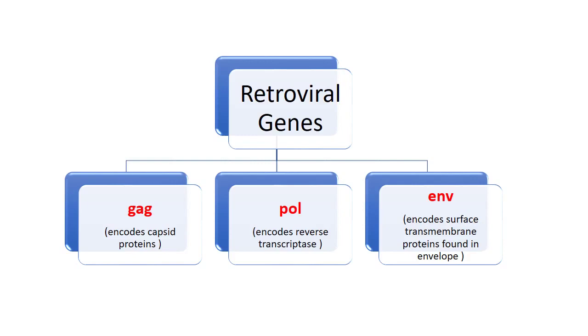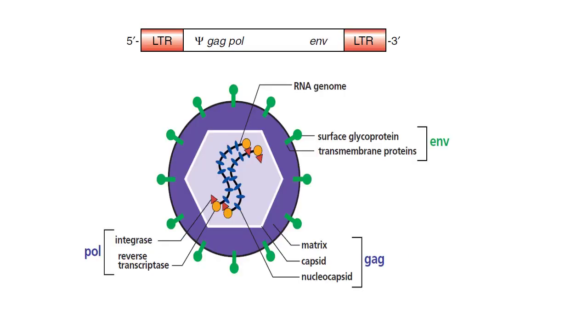Now, retroviral genes are of three types: GAG, POL, and ENV. The GAG gene encodes for the capsid proteins, the POL gene encodes for the reverse transcriptase, while ENV encodes for the surface and transmembrane proteins found in the envelope. This is the retrovirus genome, which contains the GAG, POL, and ENV genes, and it contains some LTR regions.